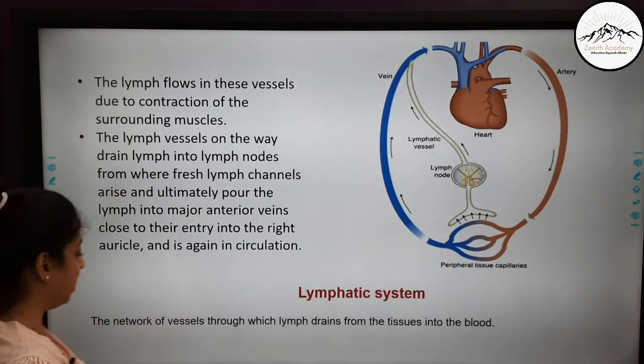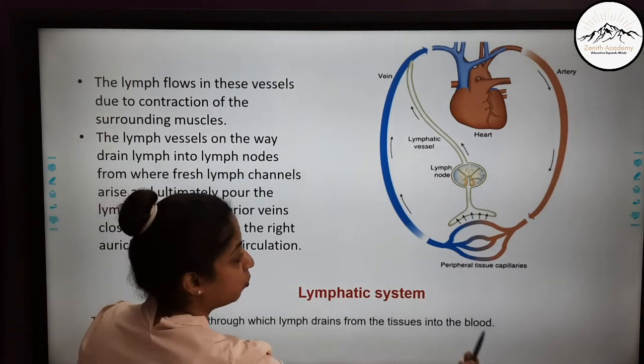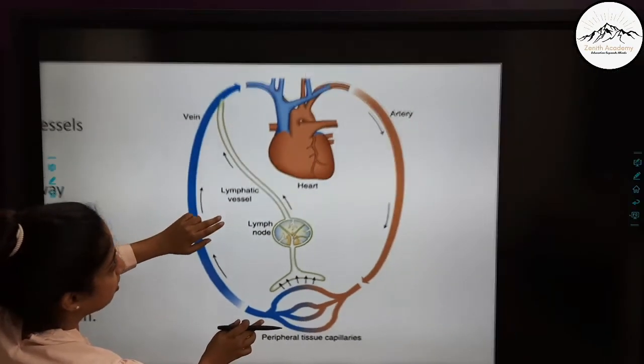So what is the lymphatic system? It is the network of vessels through which lymph drains from the tissue into the blood. So if you enlarge this and see, you will be able to understand very well.